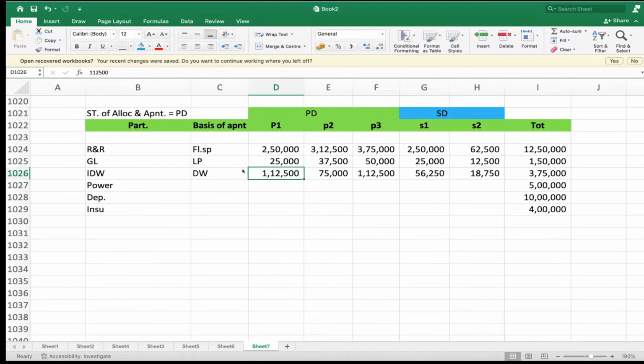Okay. Total check: 3,75,000 tallied. Similarly, is the other also tallied or not? 1,50,000 tallied. Good.